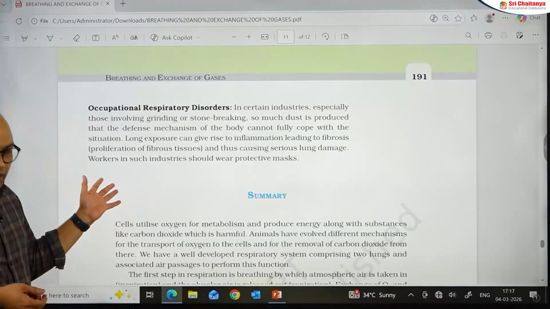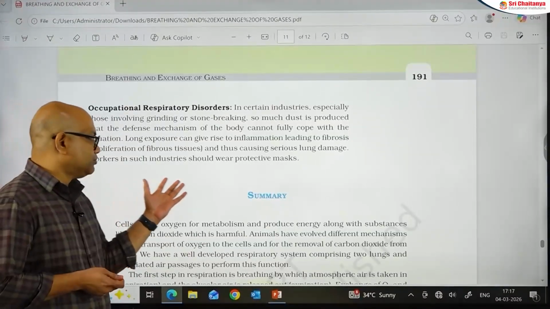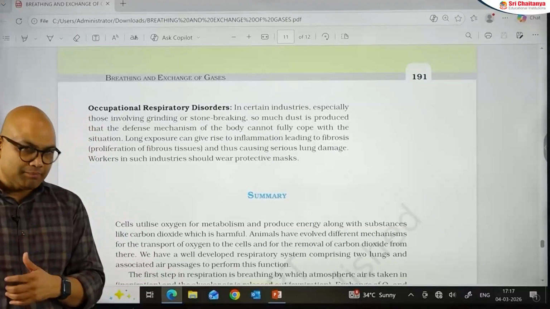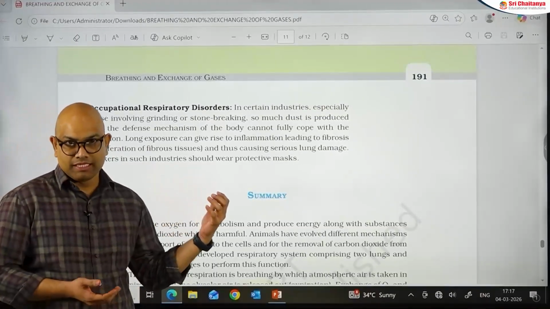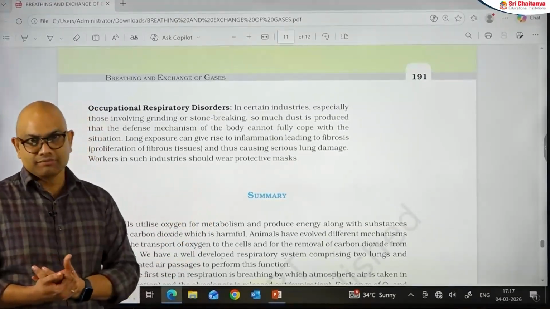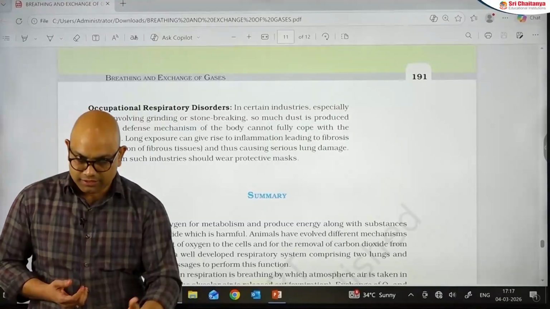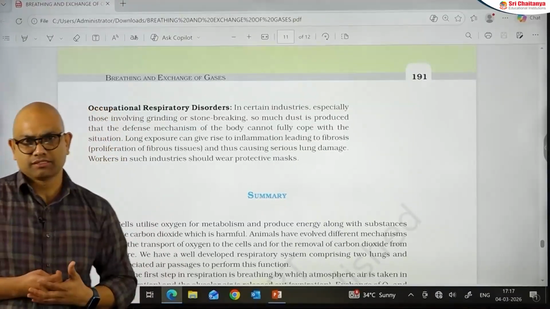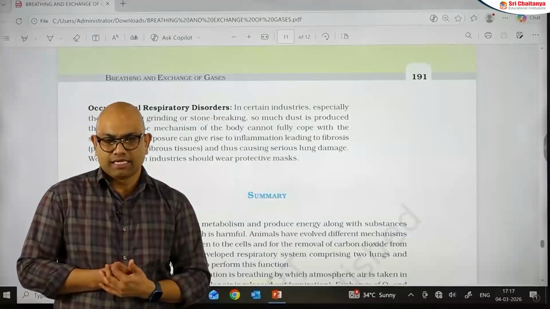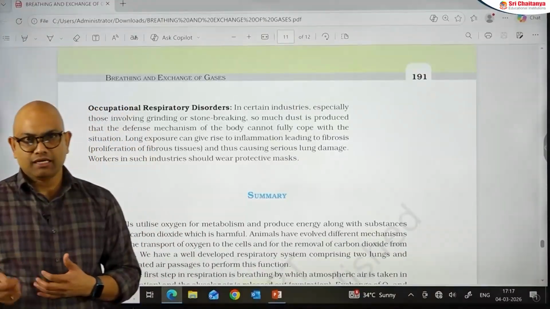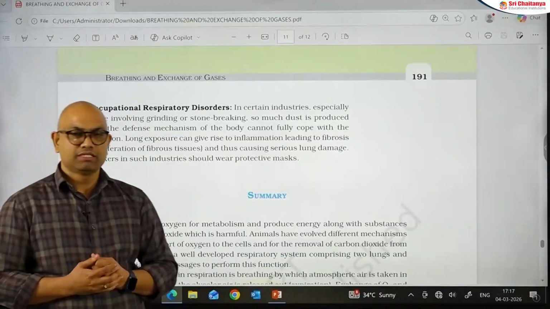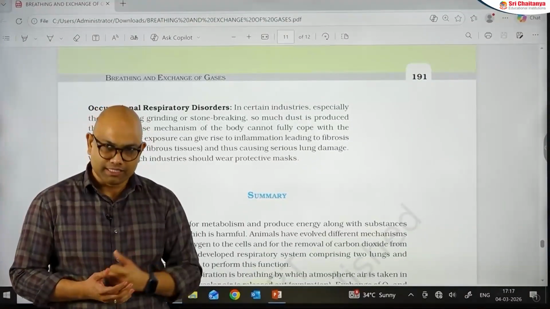Workers who are working in these industries need to use protective masks. Some examples of occupational disorders, which were also asked in previous NEET, are silicosis, siderosis, byssinosis, asbestosis, etc.